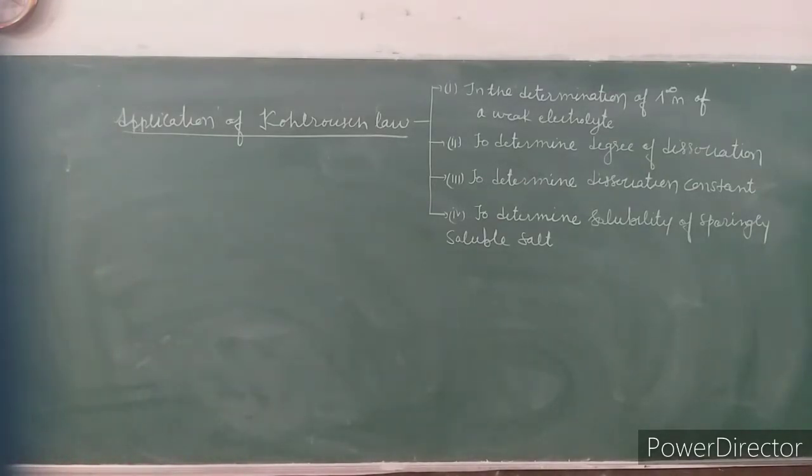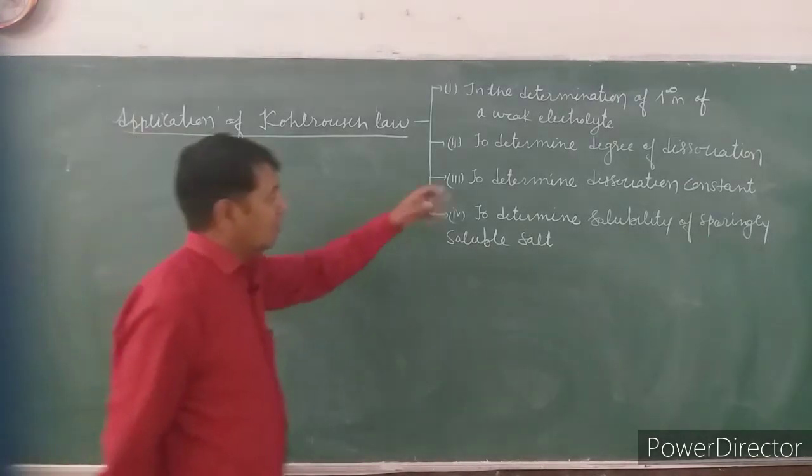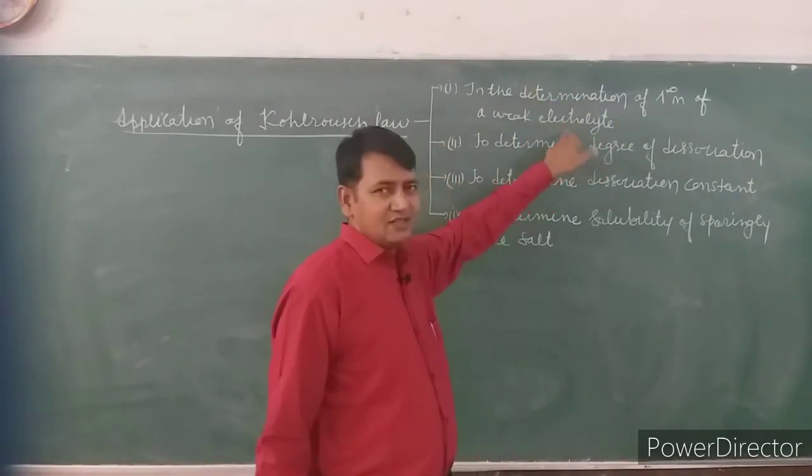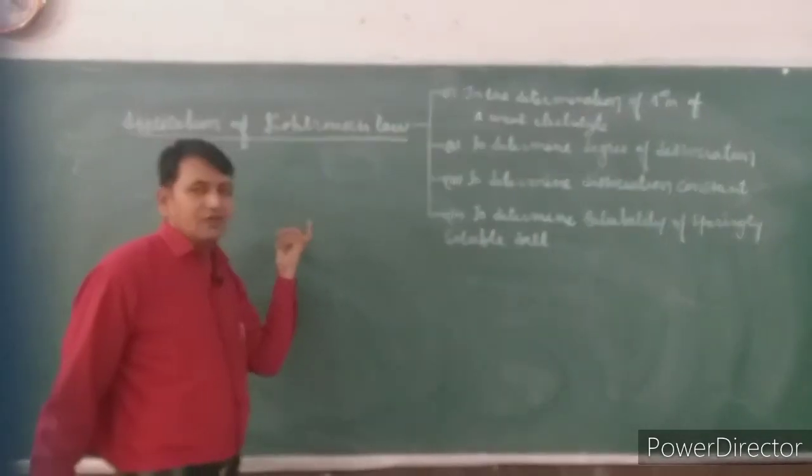The first is in the determination of lambda infinite m of a weak electrolyte. Second, to determine degree of dissociation. Third, to determine dissociation constant. And the fourth, to determine solubility of sparingly soluble salt. Now, the first we have already discussed, how we can determine the lambda infinite m of a weak electrolyte, like the example of AB.